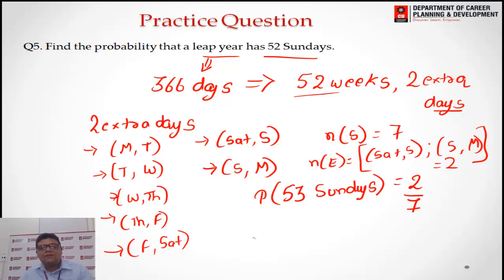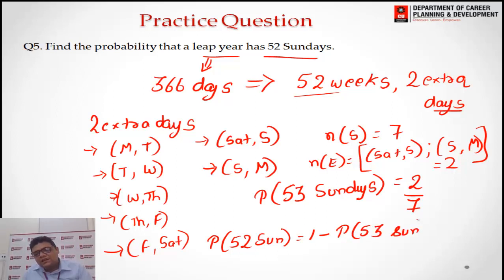So if I have to find the probability of 52 Sundays, it will be the complement of this: 1 minus the probability of 53 Sundays in a leap year.